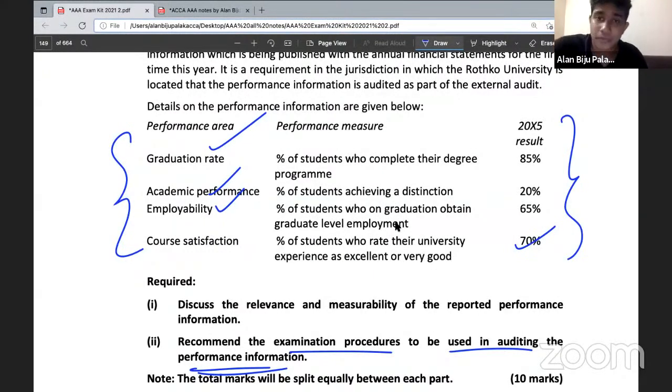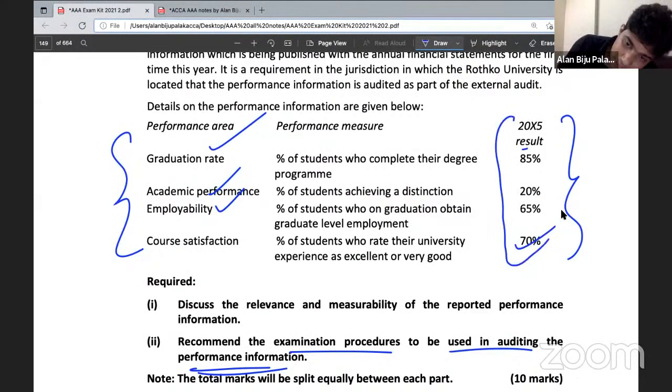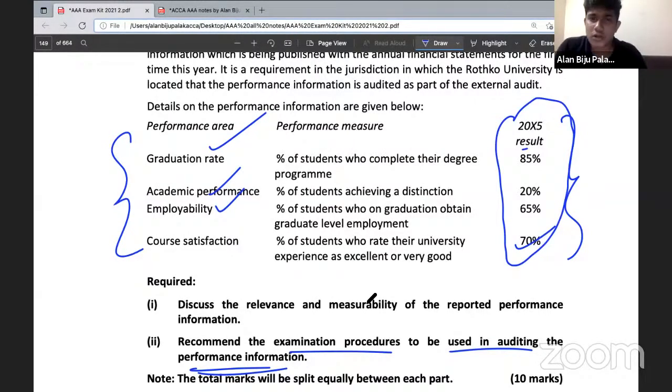So these are the key performance indicators. And our responsibility as an auditor is to find out whether these key performance indicators are actually achieved by the entity or not. And it is very easy to figure this out as well. The only thing that you need to do is consider what all are the things that I can discuss with the management here. All right. Then what all are the things that I can recalculate here?